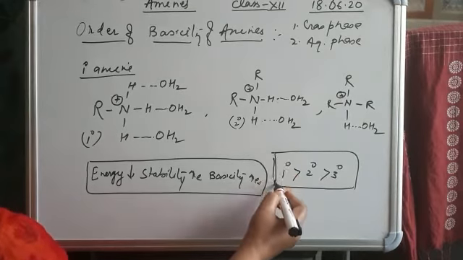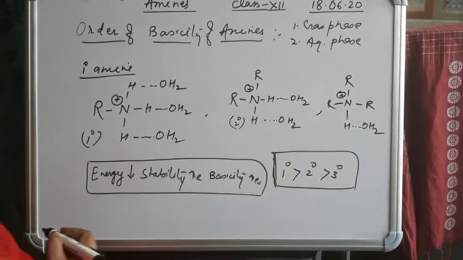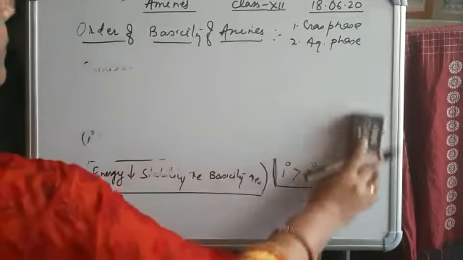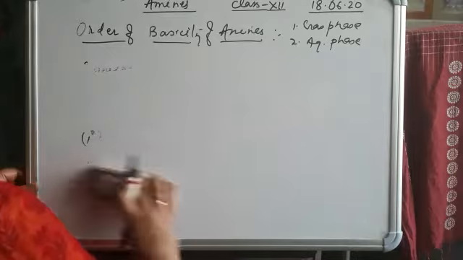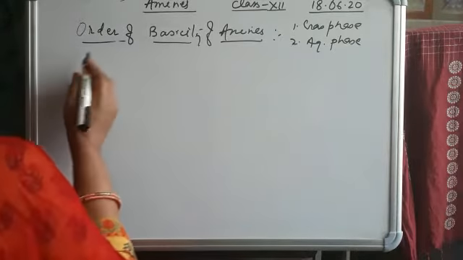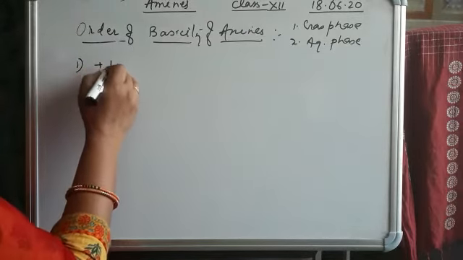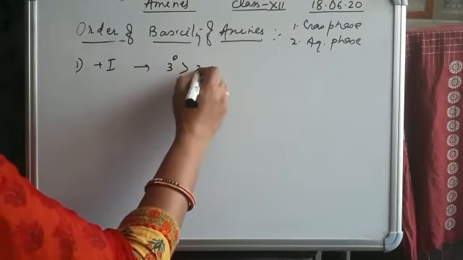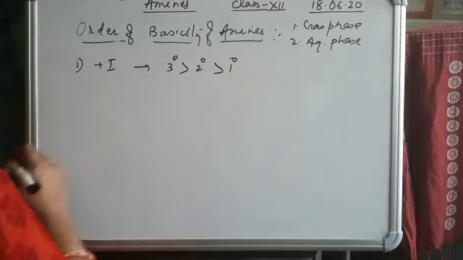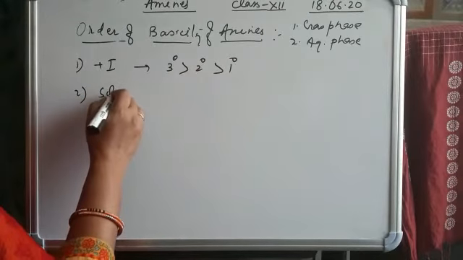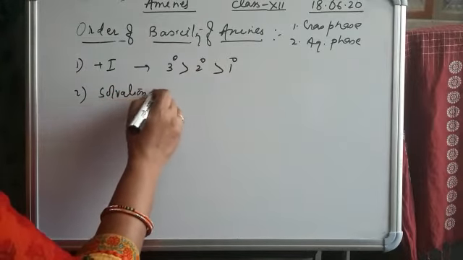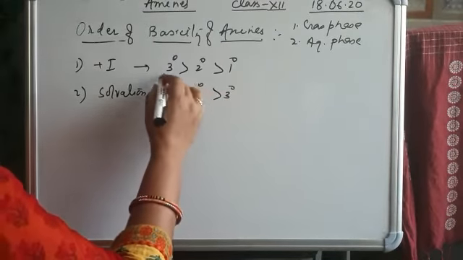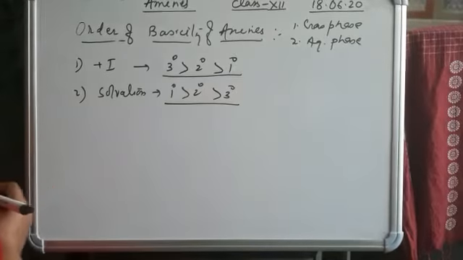So 2 factors we discussed here. What are the 2 factors? At first, on the basis of plus I effect: 3-degree, then 2-degree, then 1-degree. And on the basis of solvation: 1-degree, 2-degree and 3-degree. These 2 results come.